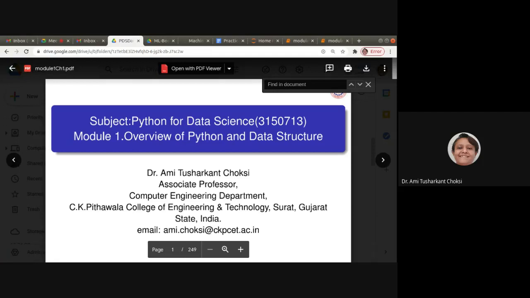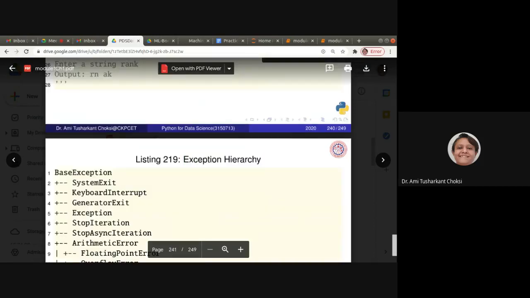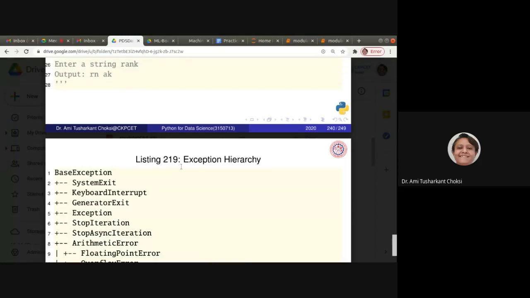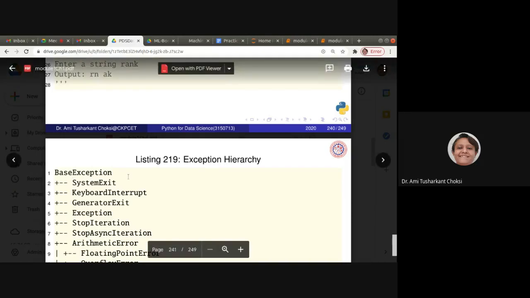In the previous lecture, we have seen the exception. What is an exception? You can say runtime errors, though the syntax is correct, isn't it? So we have seen a few examples. Now we want to see the exception hierarchy. So what is it? Let us see BaseException.